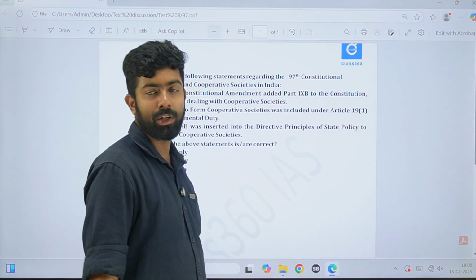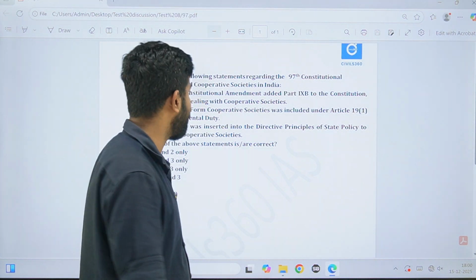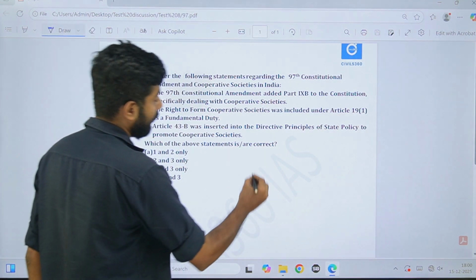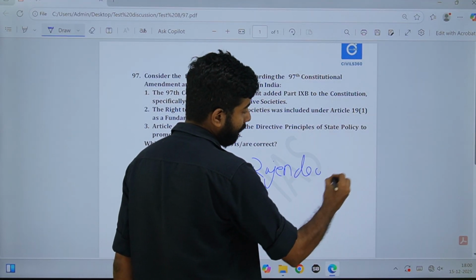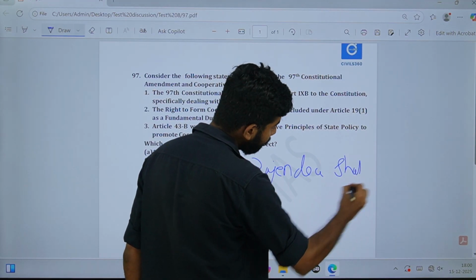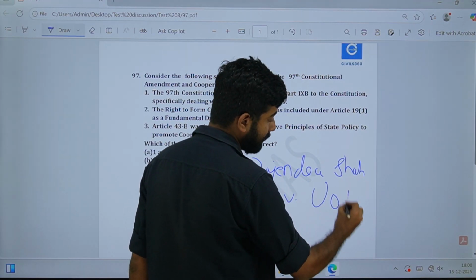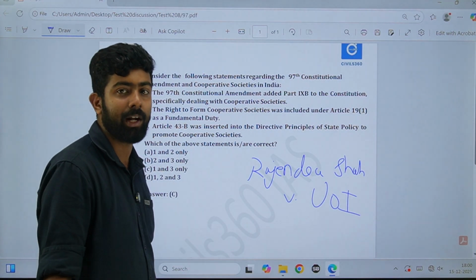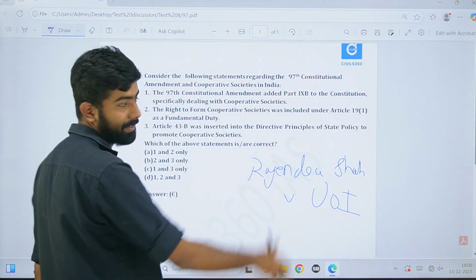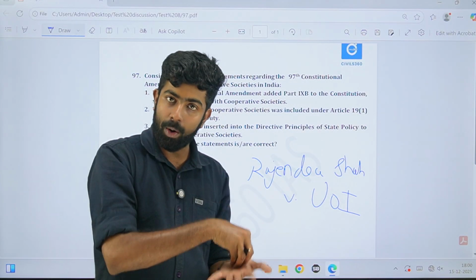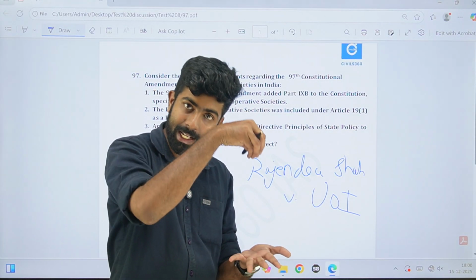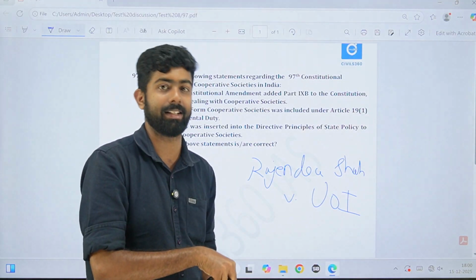So, 97th Constitutional Amendment, if you remember, there was a case law, right? Rajendra Shah versus Union of India. And what happened in that case? Supreme Court partially struck down various parts of the 97th Constitutional Amendment because they said that cooperative societies are part of the state list.